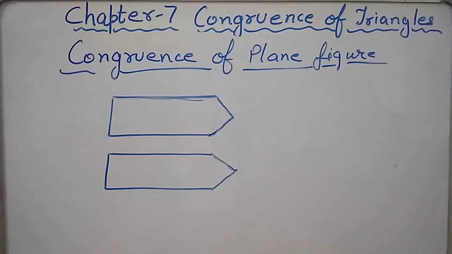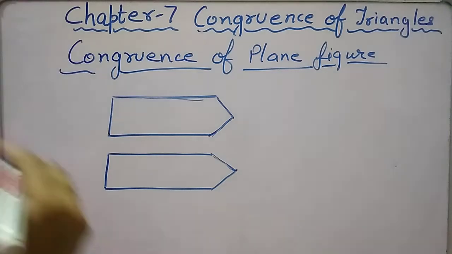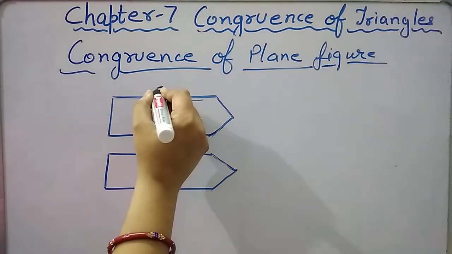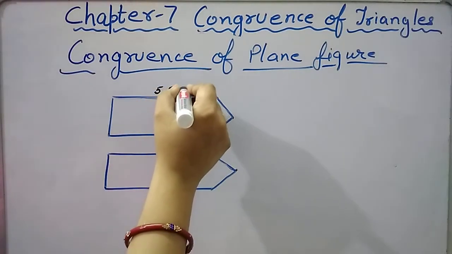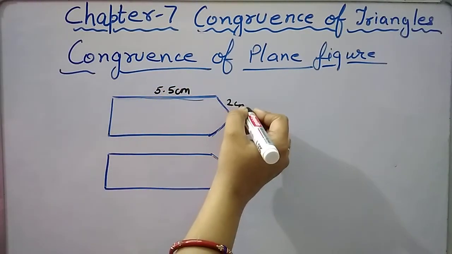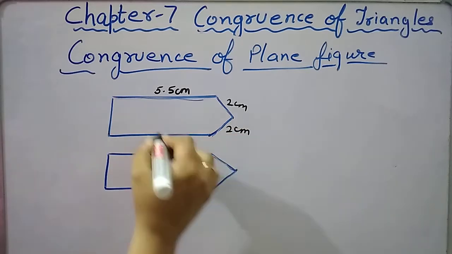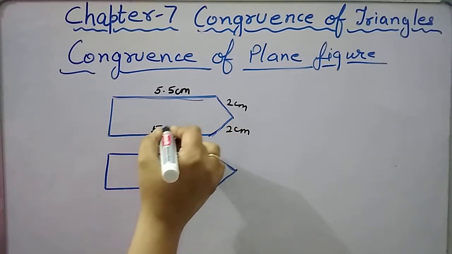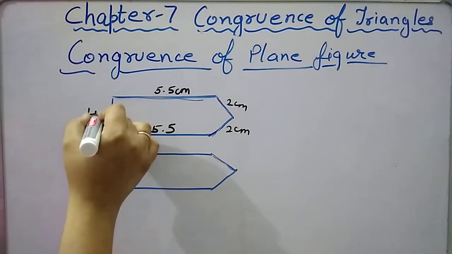Now this is one way of finding out whether the given figures are congruent to each other or not. Another method, if we know the dimensions of different sides, for suppose if this side is 5.5 centimeter, this is 2 centimeter, this is 2 centimeter, this is 5.5 and this is 4 centimeter.